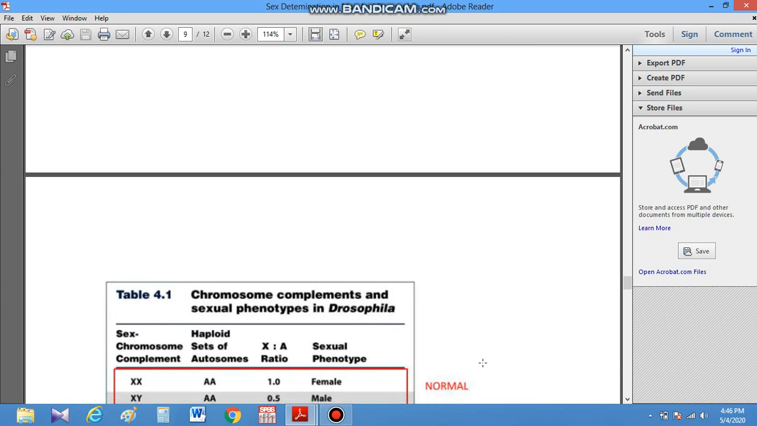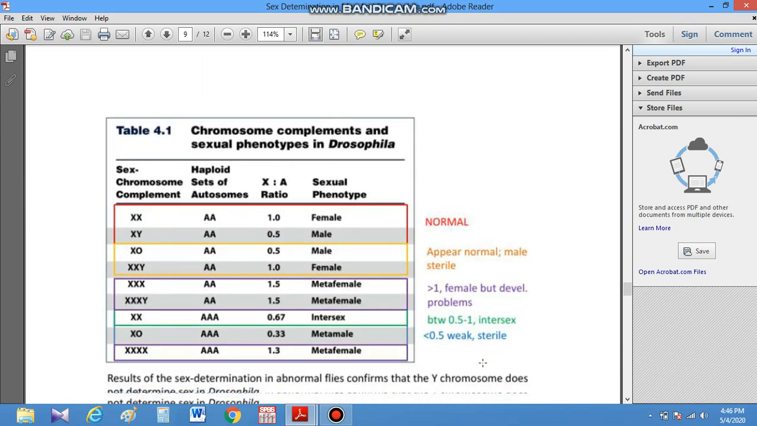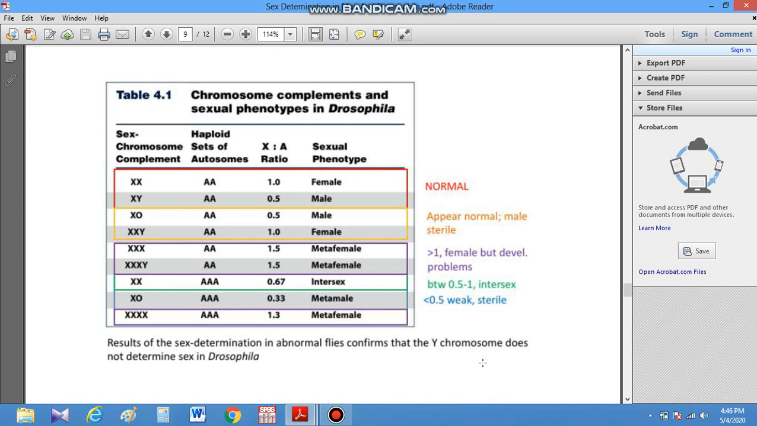So we can understand this by a figure. This shows the chromosome complements and sexual phenotypes in Drosophila. Here is the sex chromosome complement, which type of complement is found, and this is the number of haploid sets of autosomes, and this is the X to A ratio, which determines the phenotype, whether male, female, meta female, intersex, or meta male will be produced. Let's discuss it.